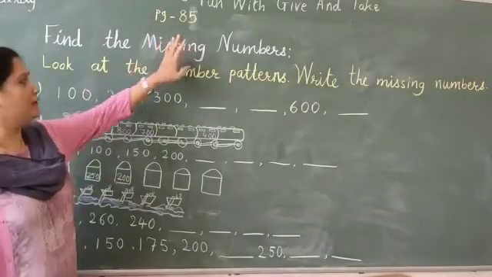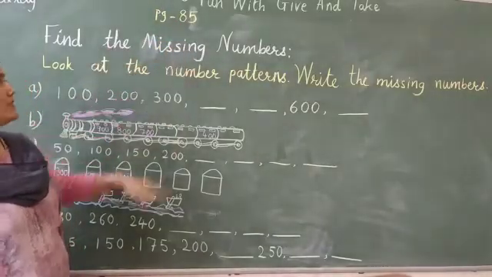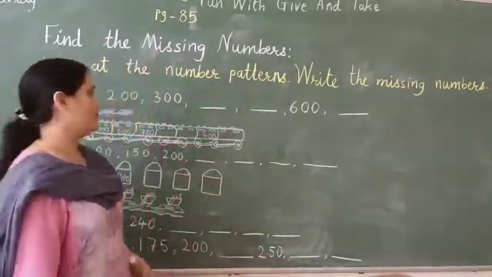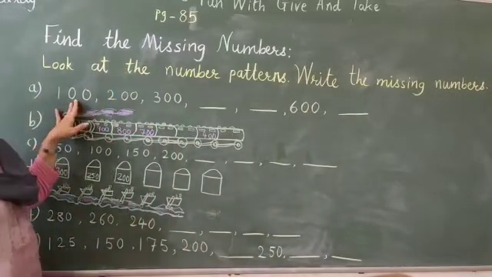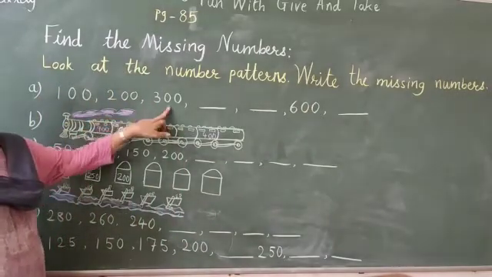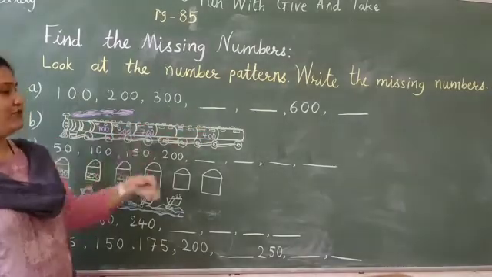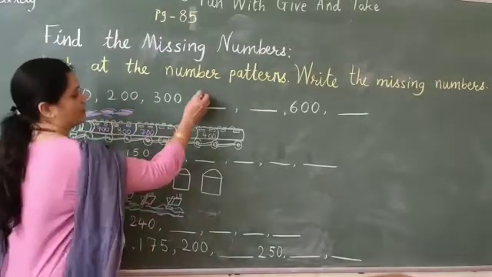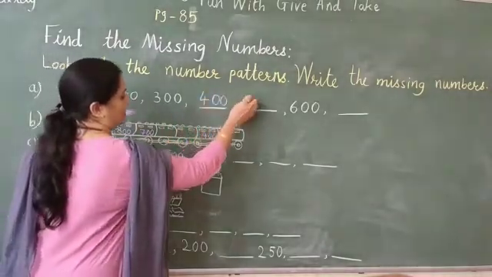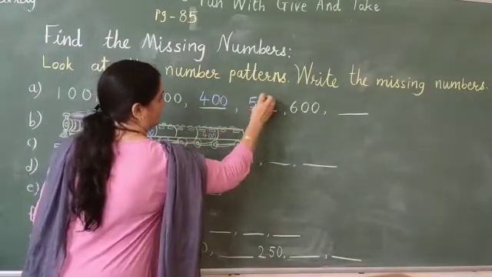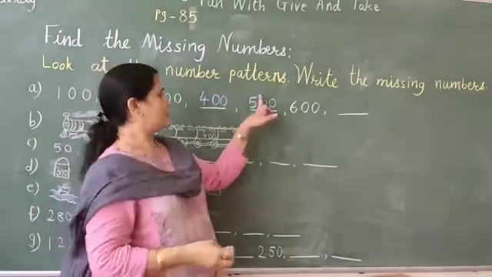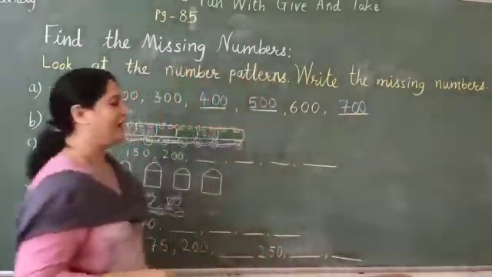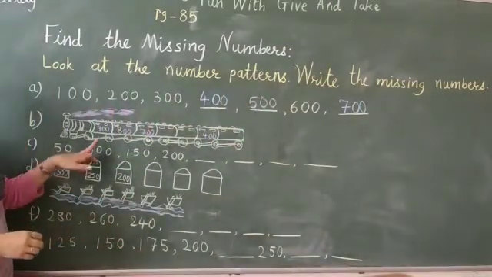Now page number 85. Find the missing numbers. Look at the number patterns. Write the missing numbers. Now let us do this. In first pattern, 100, 200, 300. What will come next? We have to add 100. Okay? So 100, 200, 300 and 400, 500, 600 and then it will be 700. Fine?